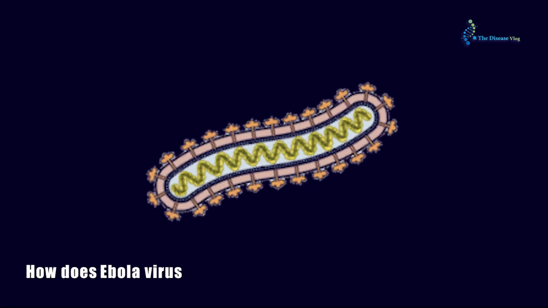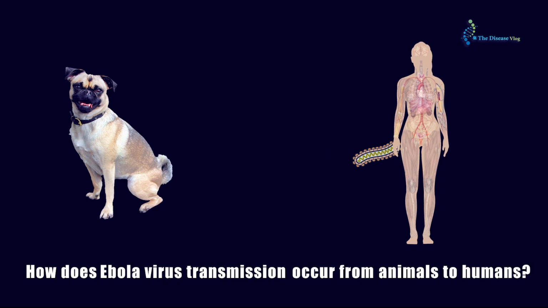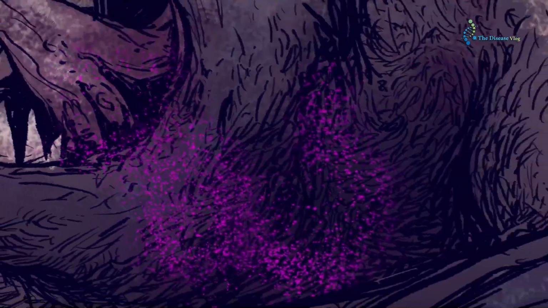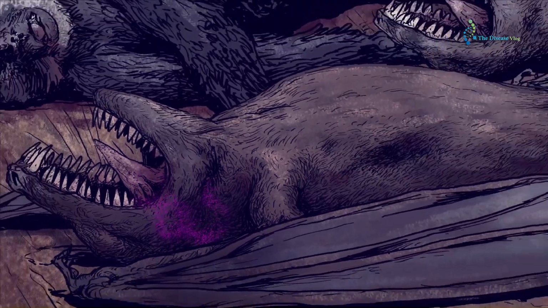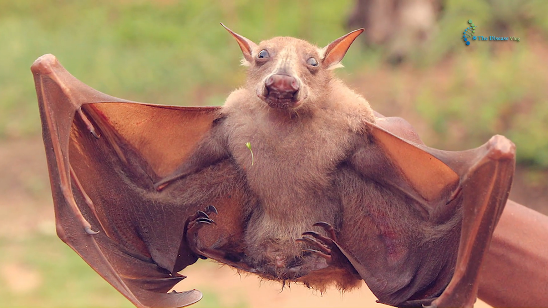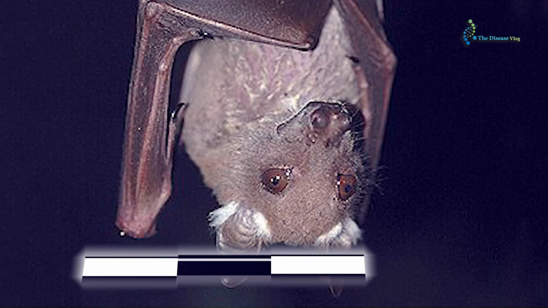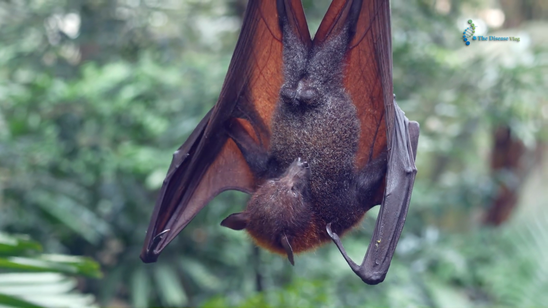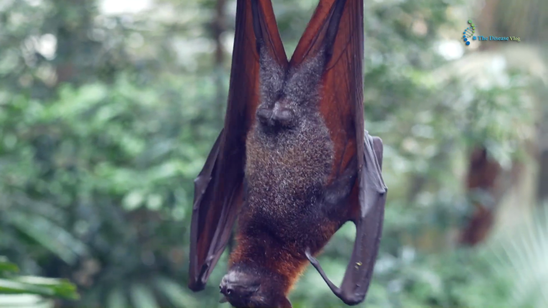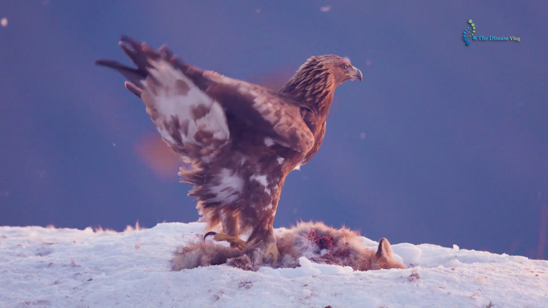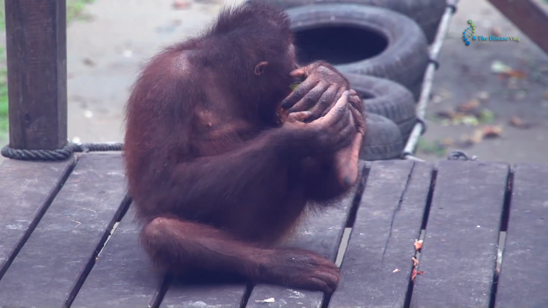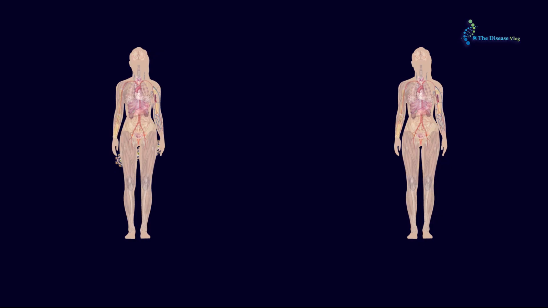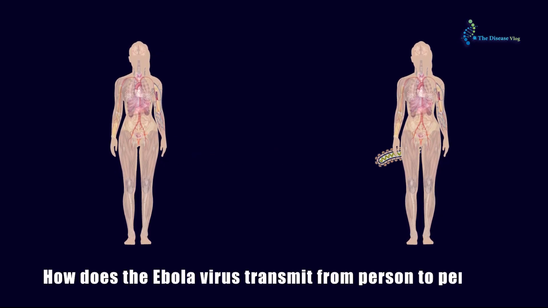How does Ebola virus transmission occur from animals to humans? Along with arthropods, rodents, and birds, the most common natural reservoirs of Ebola virus are fruit bats. The 3 types of fruit bats, including Hypsignathus monstrosus, Epomops franqueti, and Myonycteris torquata, can carry this virus without being infected by this lethal Ebola disease. Animals become infected by eating any leftover meal, such as fruit or meat previously eaten by a fruit bat carrying viruses within.